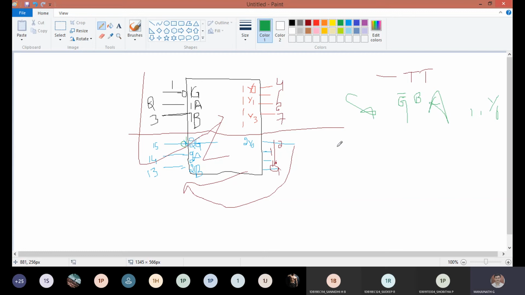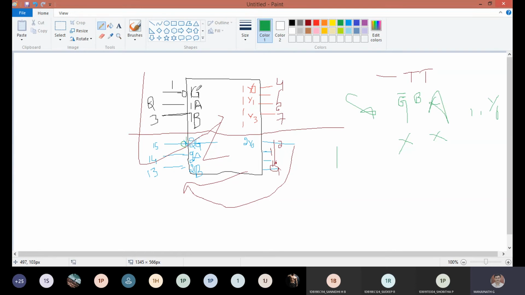If I take enable G equal to 1, do you think output will occur? No, sir. Output won't occur. The output will occur, but it is active high, and what we want is active low. Since G is 1, G bar becomes 0.